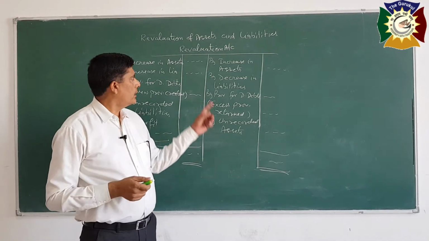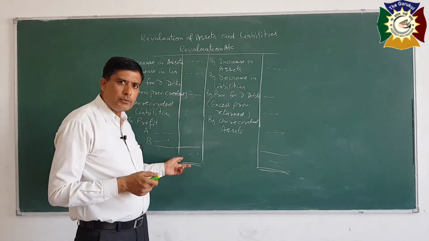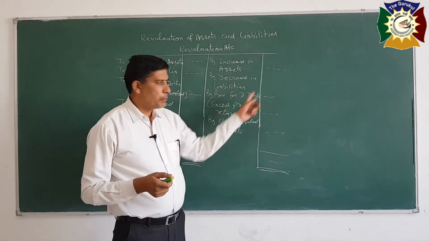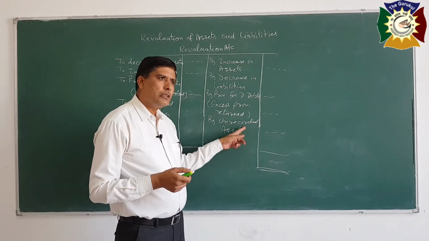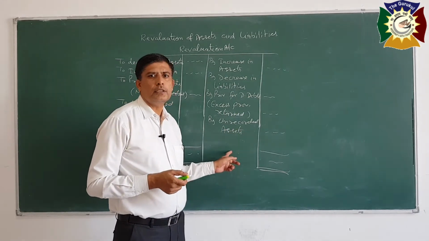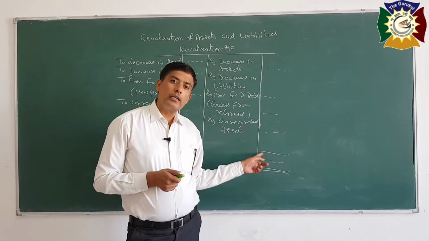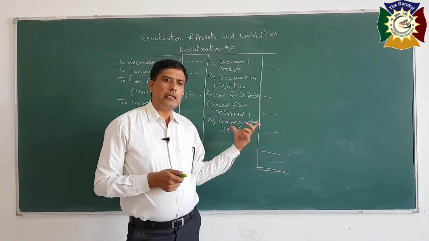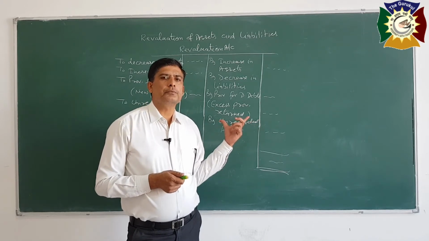On the other hand, if the debit total is more, write the same total here, deduct all these items, the balance will be loss. So this loss will also be distributed among the partners in their old ratio. So in this way, you will prepare revaluation account.